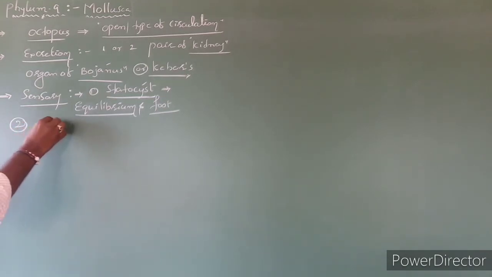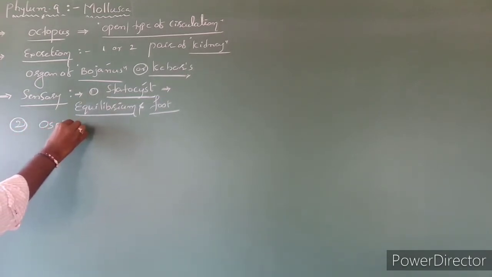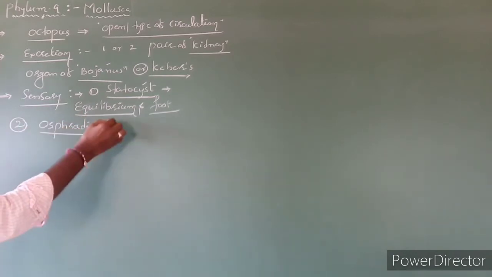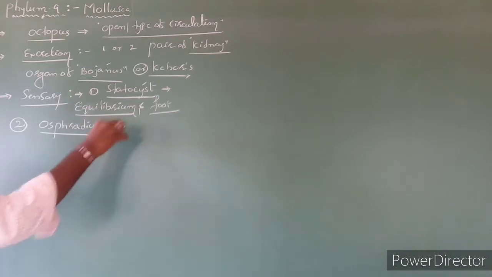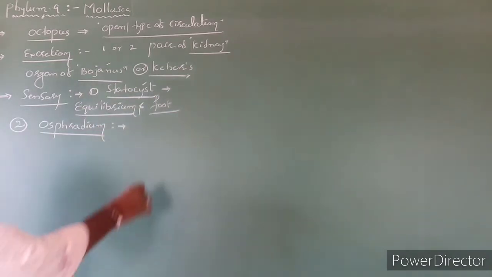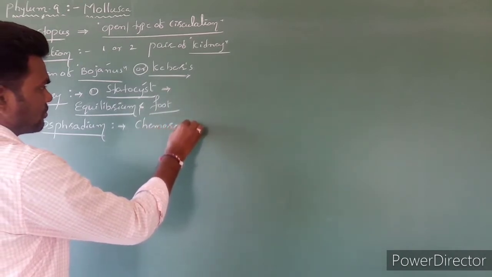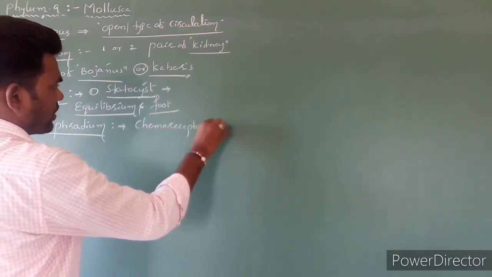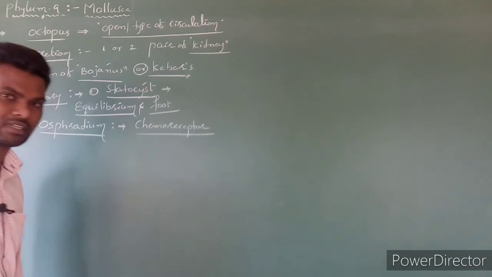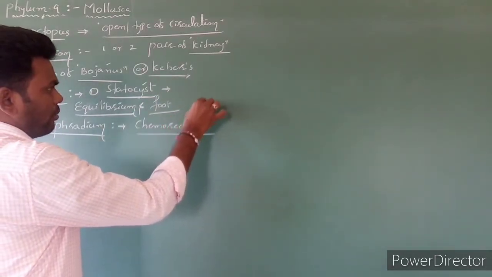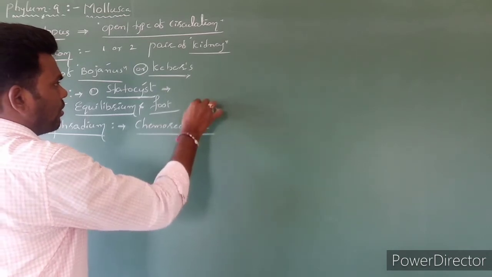The second sensory organ is the osphradium. It acts as a chemoreceptor. With the help of this sensory organ, it can detect the pH level of water.